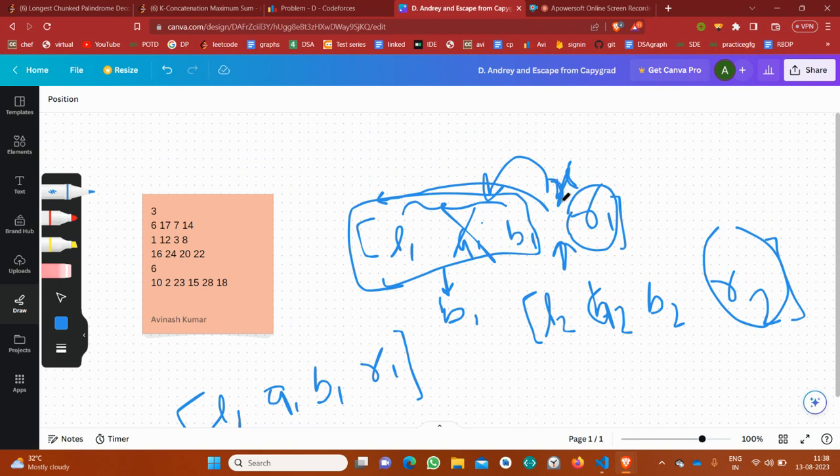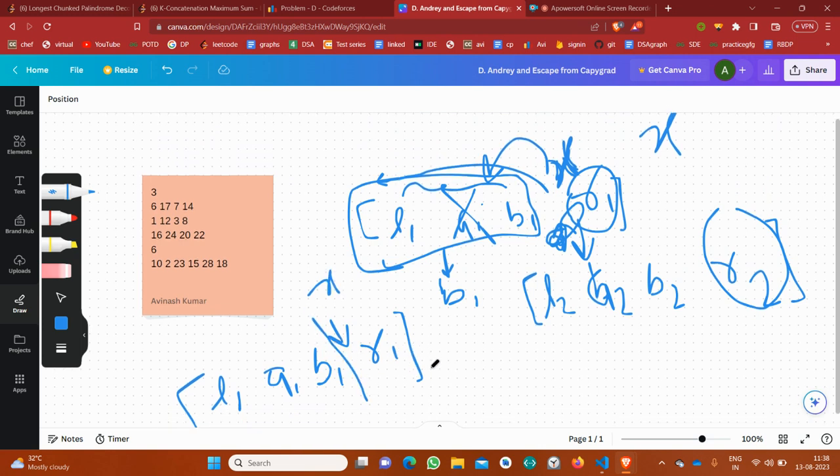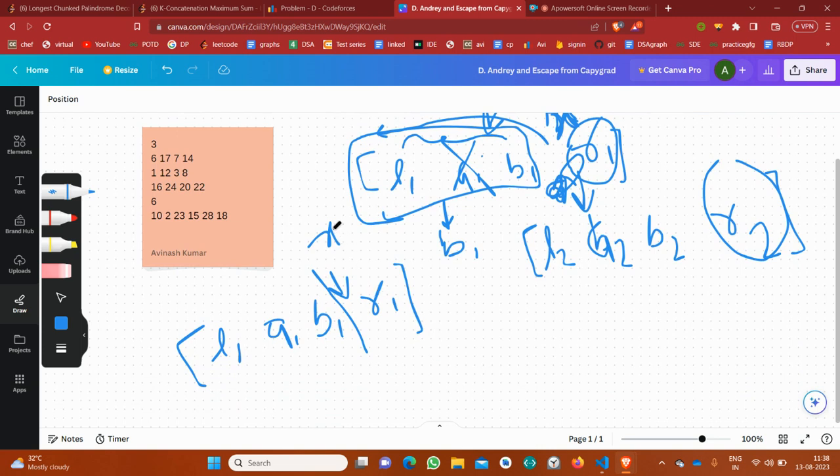Because if x lies on another segment, suppose x is somewhere here, greater than b1, I have to prove that this portal will be of no use for x.